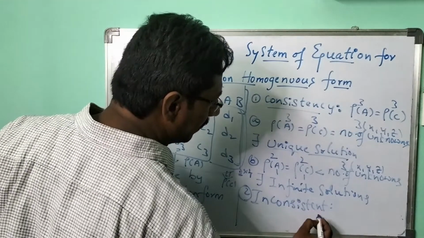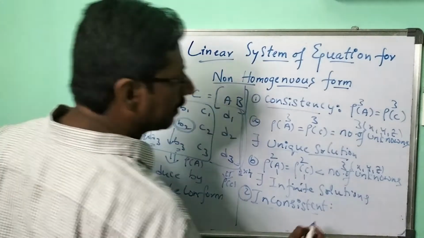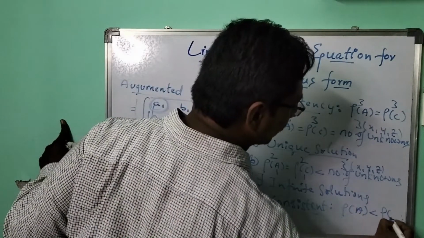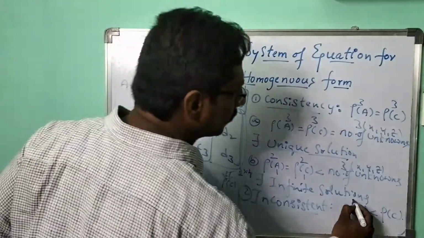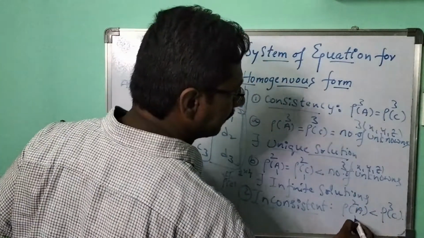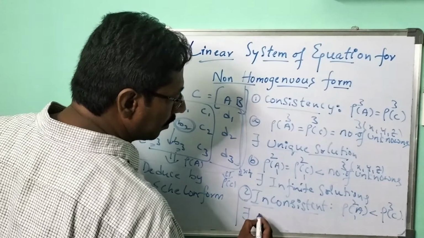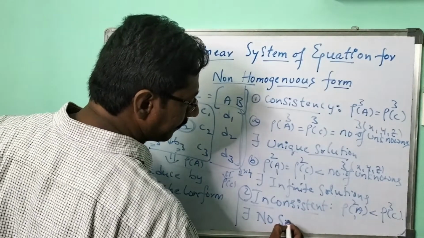Okay. Then what will the term be? Rank of A is not equal to rank of C, less than rank of C. Means here 2 and here 3, 1 or 3. Okay. Then how many solutions exist? There exists no solution.